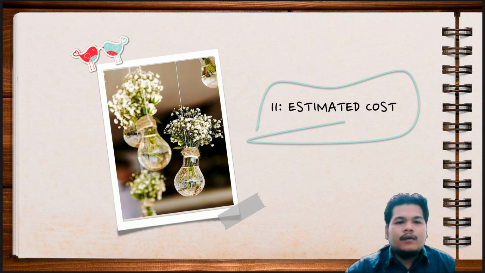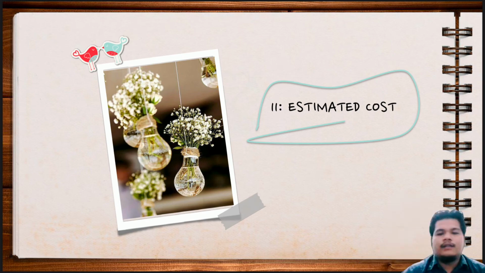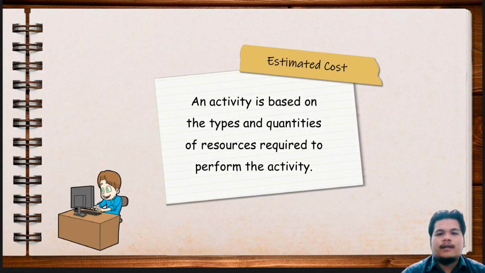Assalamualaikum warahmatullahi wabarakatuh. My name is Ikhmalhakim bin Razali. Today I will present to you all the costs incurred in this project planning, which is Kamal and Uqasha wedding. So let's start. Estimated cost. The estimated cost of an activity is based on the type and quantity of resources required to perform the activity. In simple words, it is like a job description for particular people to perform the task, and also the cost incurred when performing the task.